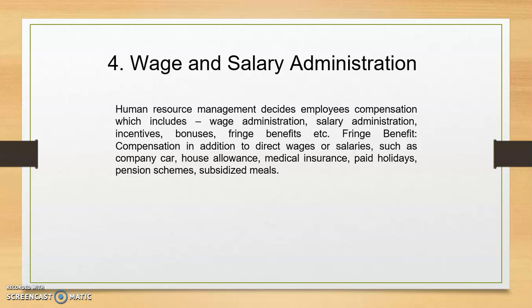In case of contract employees, temporary employees, or off-role employees, we fix their wages. We have to look into that, and then we fix the wages. So this is with regard to our wage and salary administration. How do we define a salary? Salary is nothing but the basic pay plus allowances. In short, it's a sum of benefits. The major benefit is the basic pay, and depending on the basic pay, we calculate the allowances like dearness allowance, house rent allowance, city compensatory allowance, a number of allowances like that, and then we fix the salaries.